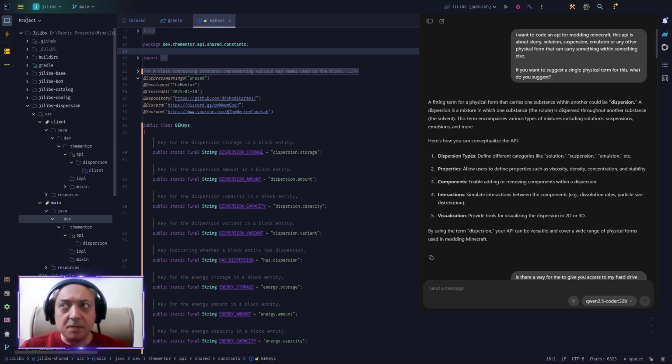The more I thought about it, the more I found that most of the time I'm doing the same repetitive thing. Maybe at some point I make the decision that an item stack should be carried by water, for example, or in another situation I want this fluid to be carried by water. Between emulsion and suspension and solution, yes, the physical terms are different, the physical forms are different, but when it comes to Minecraft and coding, it really doesn't matter.